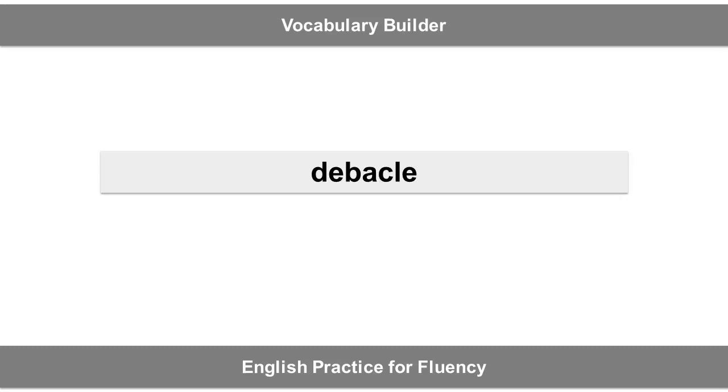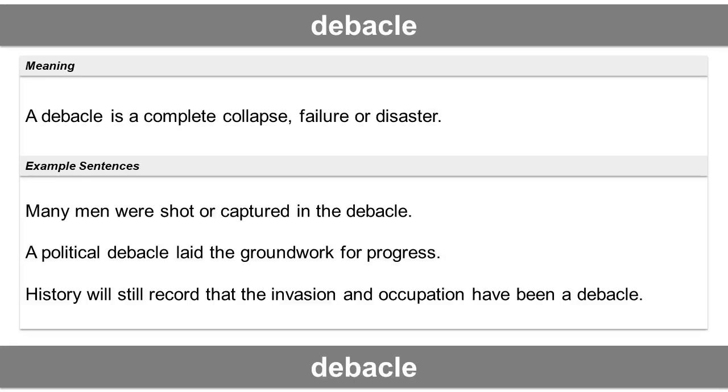The vocabulary word is debacle. Meaning of the word. A debacle is a complete collapse, failure, or disaster. Example sentences. Many men were shot or captured in the debacle. A political debacle laid the groundwork for progress. History will still record that the invasion and occupation have been a debacle.